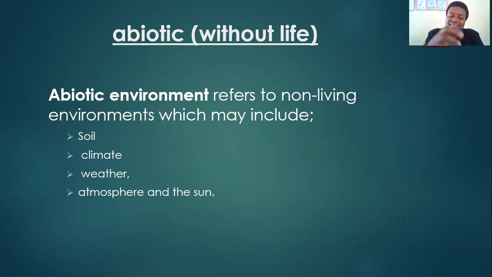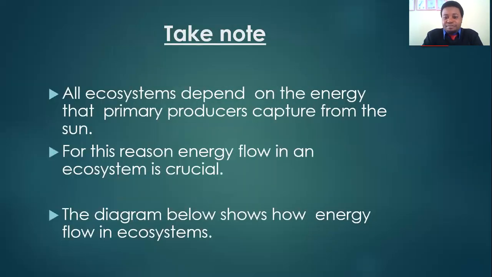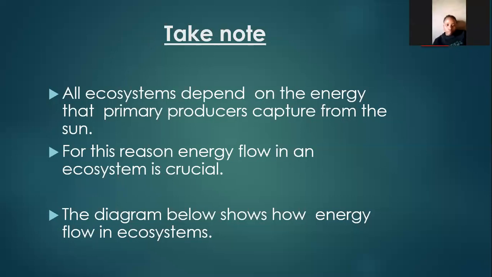So in an ecosystem, organisms interact with their environment at the biotic level and at the abiotic level, meaning they can interact with other living organisms and they can interact with non-living things. In the process, there is a flow of energy. Take note, very important point. All ecosystems depend on energy that primary producers capture from the sun. We earlier said there is a flow of energy. Where does this energy come from? We are speaking of the sun as the source of this energy.